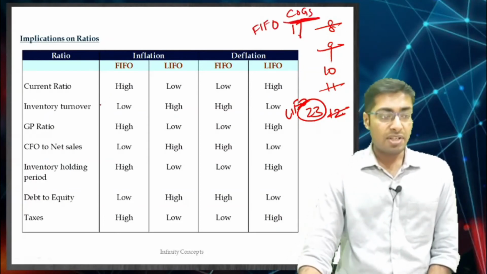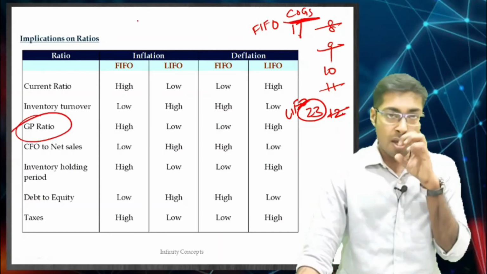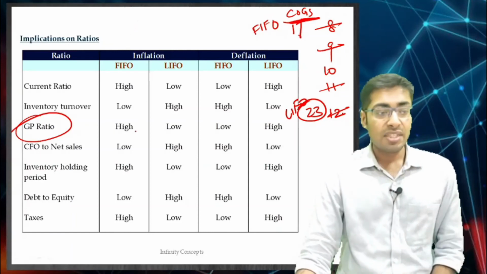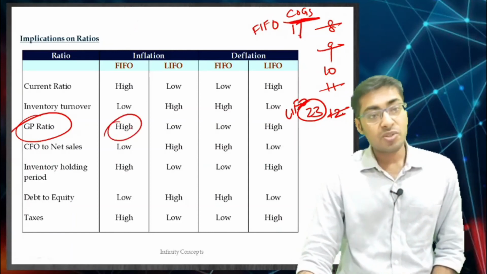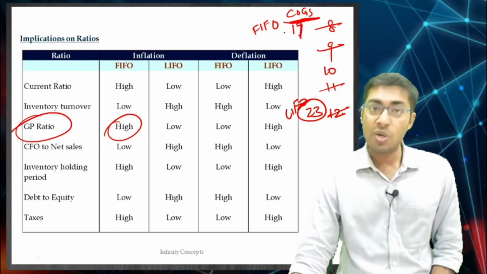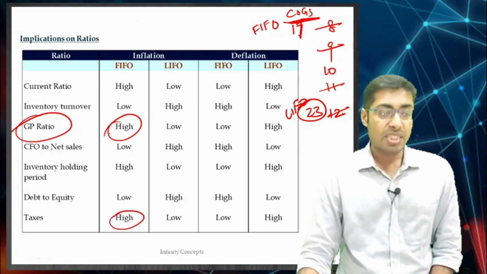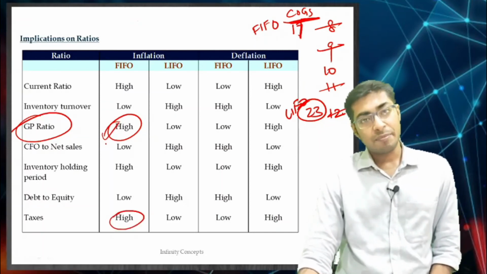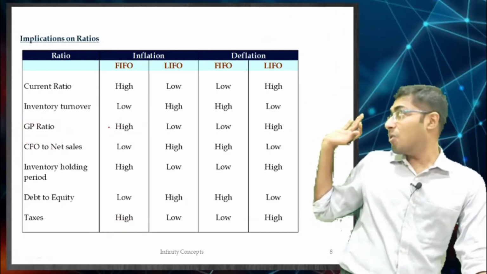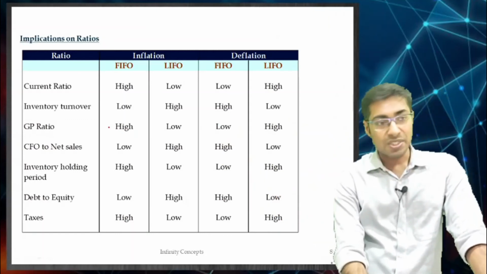And now, whatever they are asking, if they are asking for the GP ratio, then you can just calculate the ratio in your mind, correct, and you can get the answer whether it will be high or low. GP ratio is going to be high because in FIFO there is a COGS of 17, which is lower, and therefore the profits are higher. Obviously taxes are also going to be higher, and the GP ratio is also going to be higher, correct. I hope everyone has understood this whole thing, right. The ratios are very important.